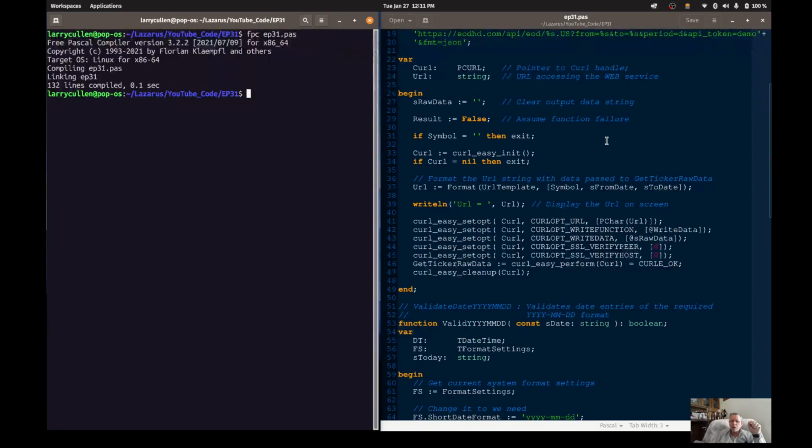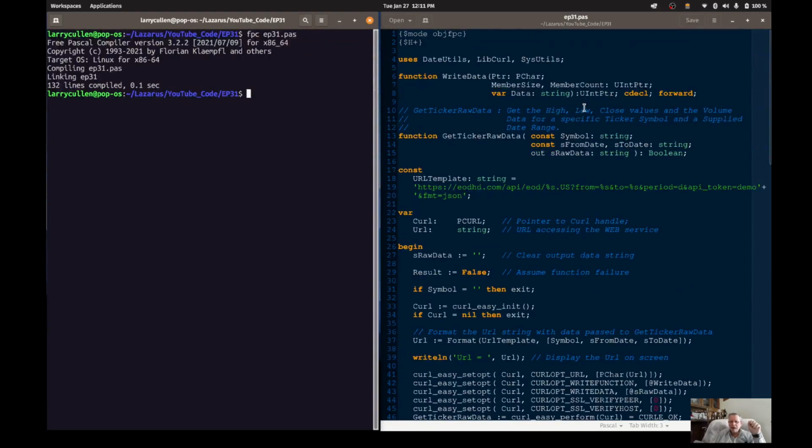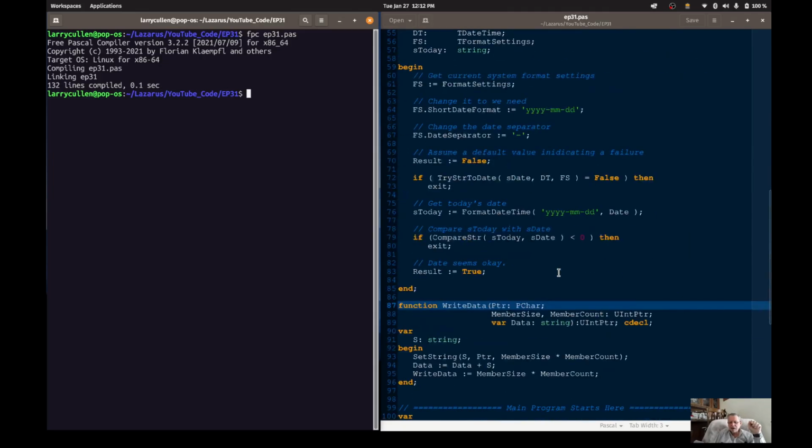Anyway, that's called a forward reference, and in Pascal, you can declare a forward reference in this manner by giving it the full function definition. Now you cannot change these names. In other words, if I make this SPTR, it's going to throw a fit. Or if I made that I member size or something, and then later on I didn't use those exact same names down here, it would have a fit.